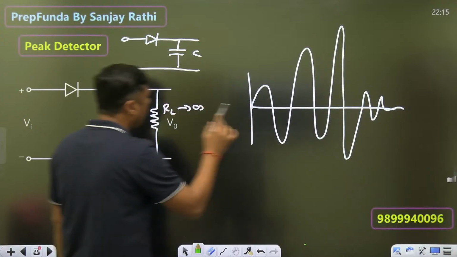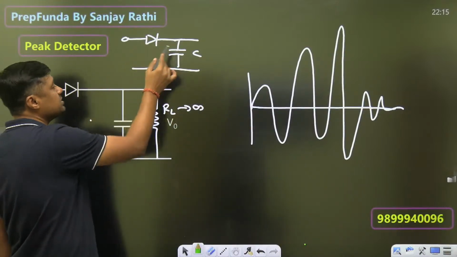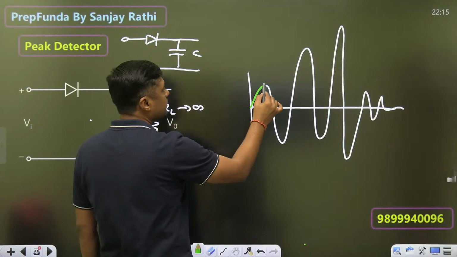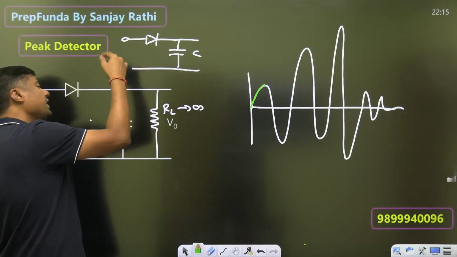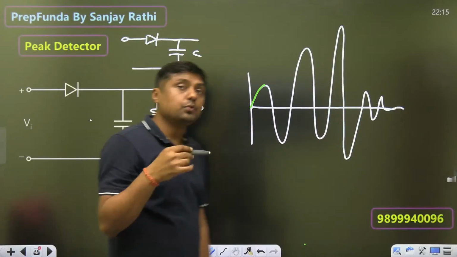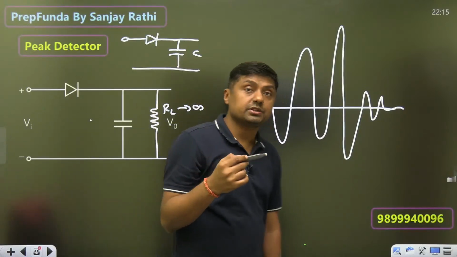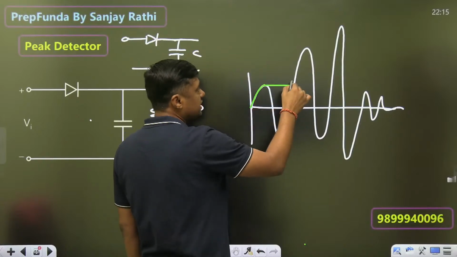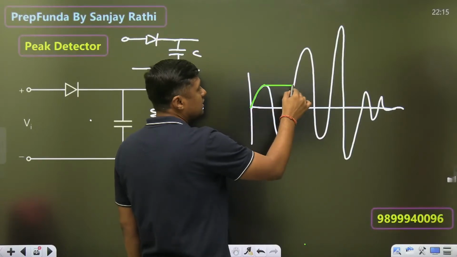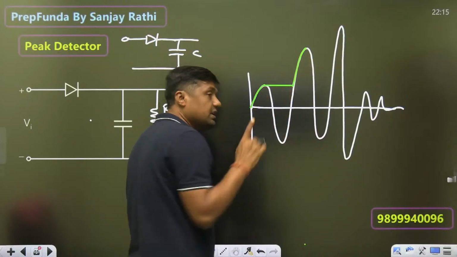For positive half, the diode will be on and the capacitor will charge up to the first peak. Once the capacitor is charged, the diode is off. Next time the diode will be on when the input is greater than the voltage across the capacitor. So it will hold the value, and next time the input is greater than the voltage across the capacitor, then it will again charge. This green line is what?